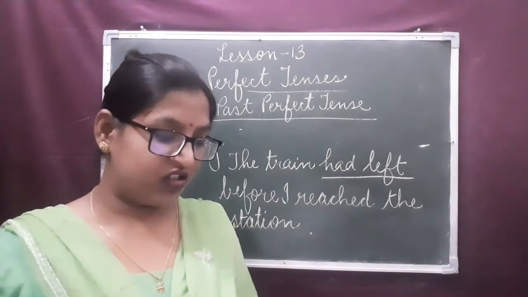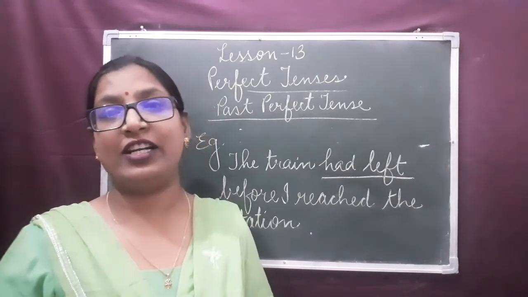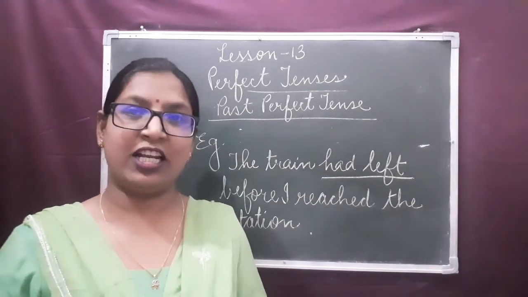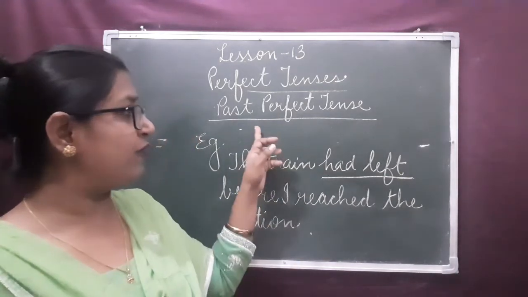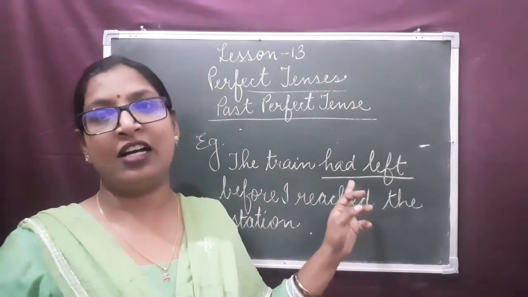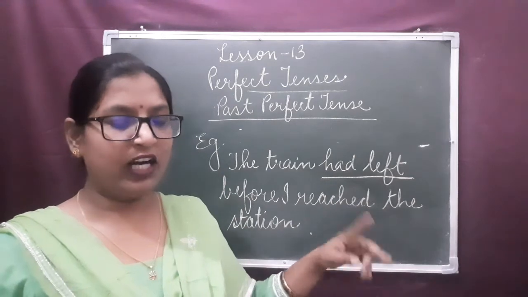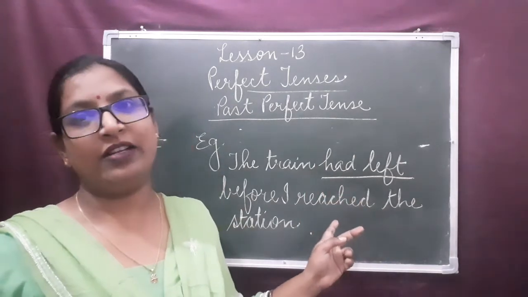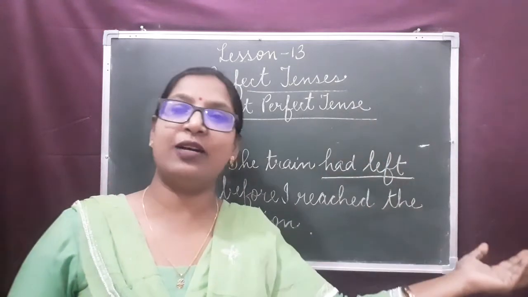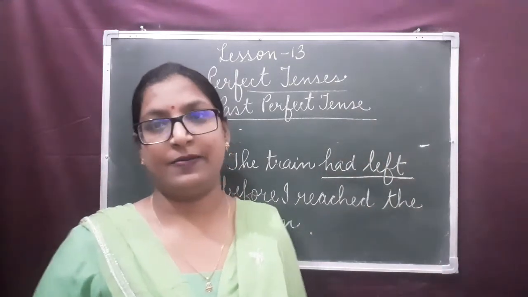Let's see the structure, how we frame different kinds of sentences in past perfect tense. Once again I am repeating, the past perfect tense expresses an action completed in the past before another action was begun. Before another action started, one action is already completed in the past.